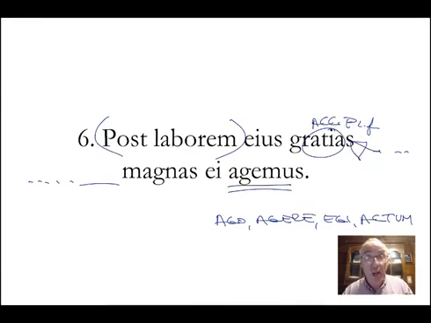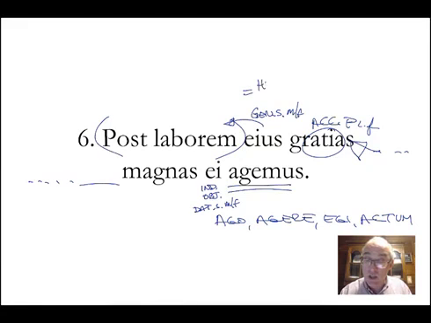To him, or for him. This is your indirect object. Indirect object, that's why it's dative. Singular, could be masculine, could be feminine, we don't know. We are giving, after work, we are giving him or her great thanks. And then eius goes here. It is the genitive singular, could be masculine, could be feminine.